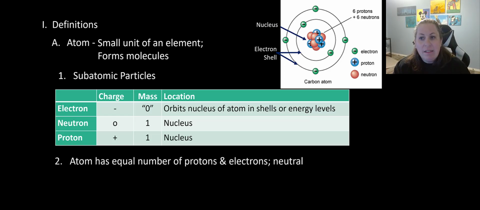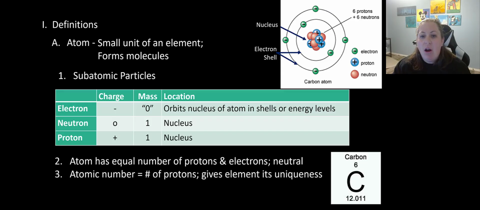Now, an atom has an equal number of protons and electrons, and so if it's an atom, it's considered neutral. If I have 5 positives, I have 5 negatives. That means I have 5 protons and I have 5 electrons. So when it's an atom, it means that it's neutral, and the positives and negatives will equal each other.